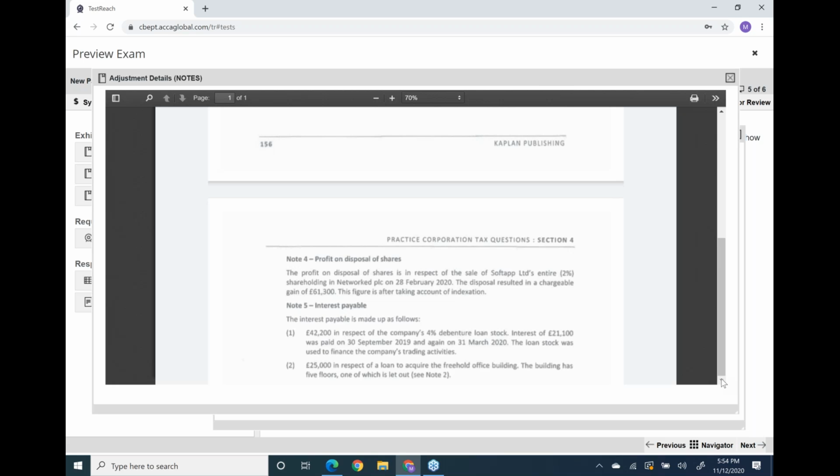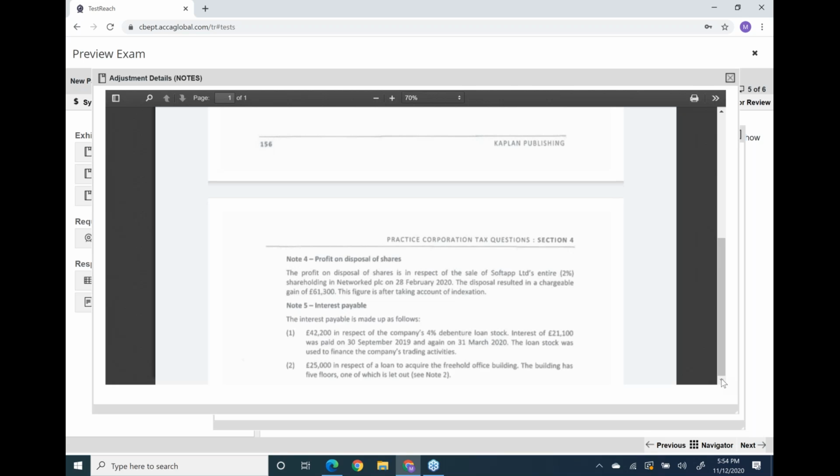Okay, but as this is companies, you might have heard about the word indexation allowance. Companies also get indexation allowance, but read the good news. The disposal resulted in a chargeable gain of 61,300, and this figure is after taking account of indexation.